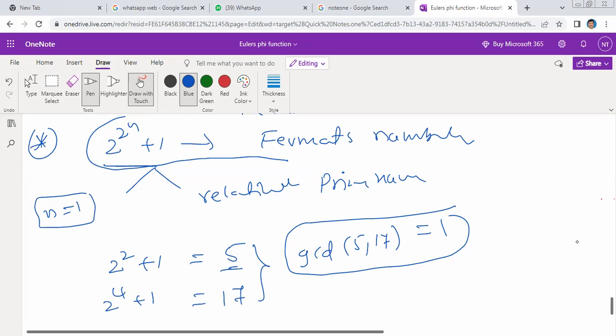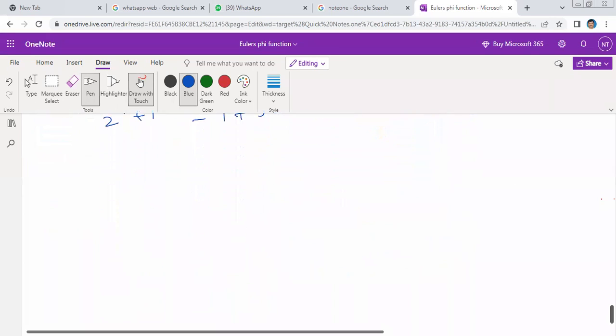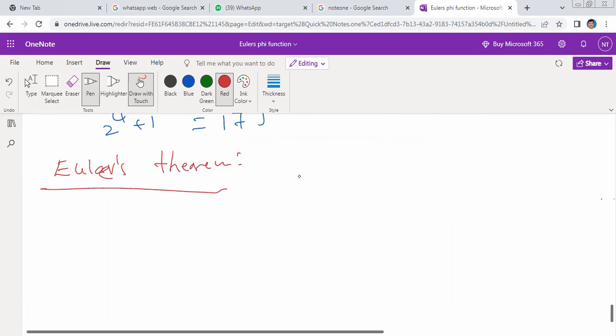Okay, right. Now let's go for Euler's. Fermat's is done. Next, earlier I mentioned Euler's phi function. Now this is Euler's theorem. What does Euler's theorem say?